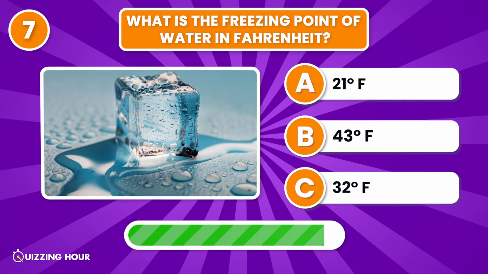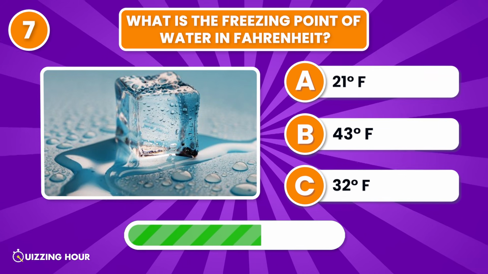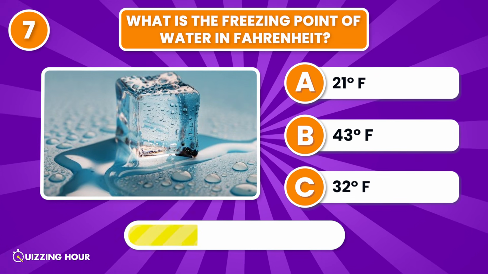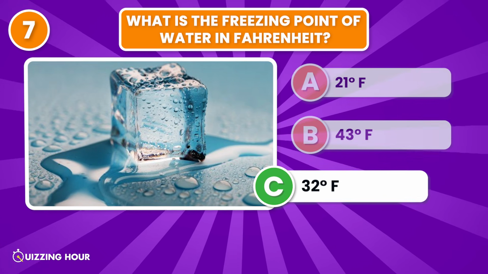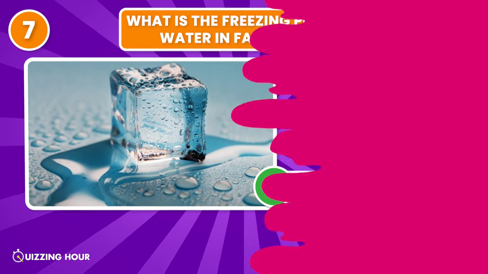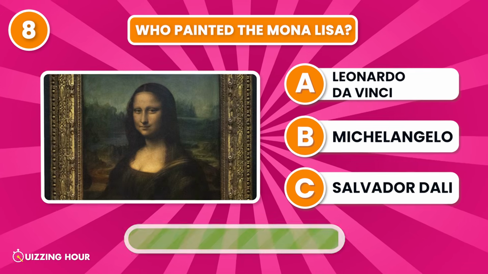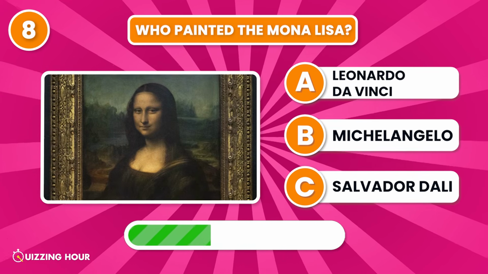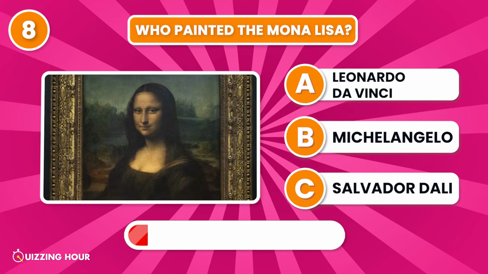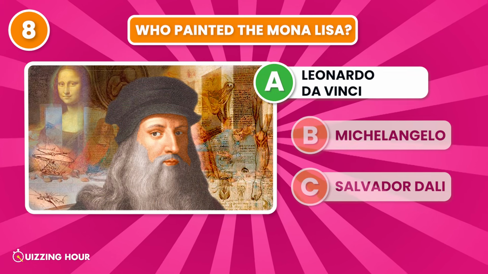What is the freezing point of water in Fahrenheit? 32 Fahrenheit. Who painted the Mona Lisa? Leonardo da Vinci.